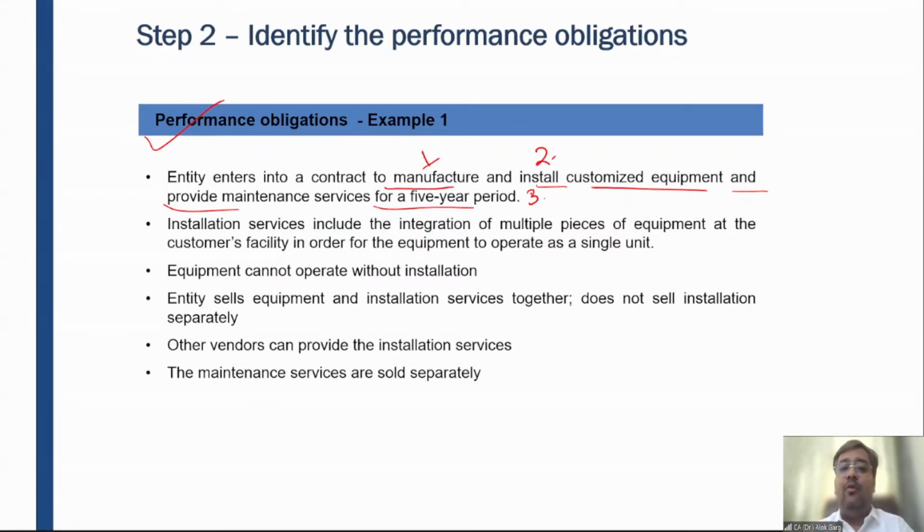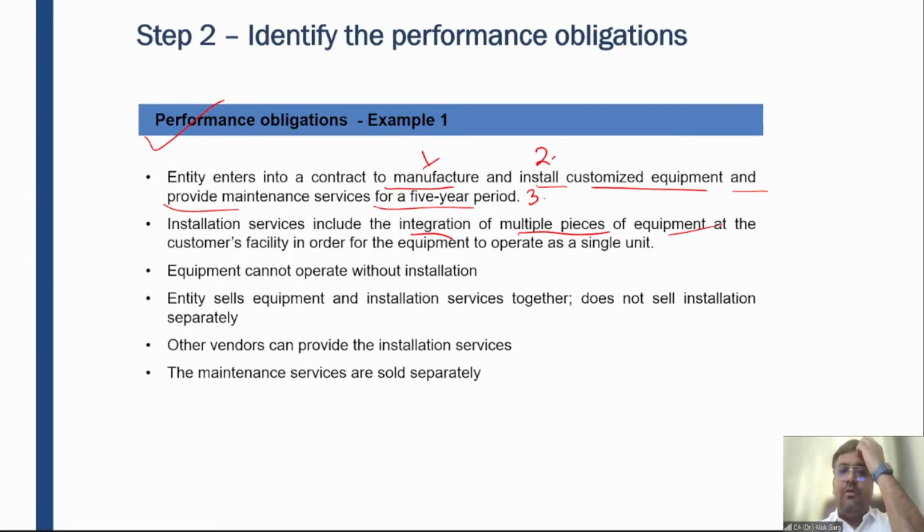Installation services include the integration of multiple pieces of equipment. It is not a simple installation, right? It is not an air conditioner, refrigerator or TV installation. It includes the integration of multiple pieces of equipment at the customer facility in order for the equipment to operate as a single unit, like that laptop example, like that bicycle example.